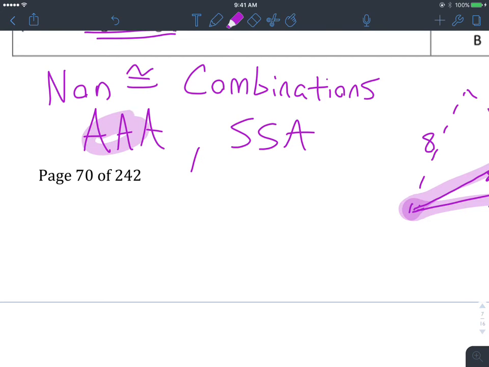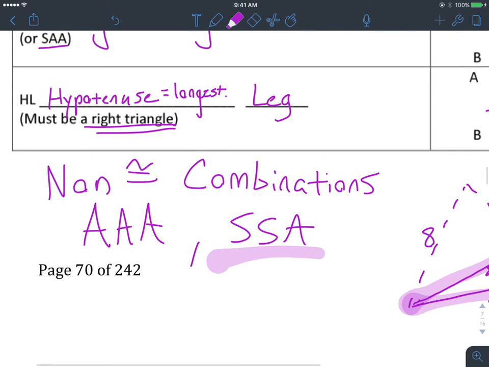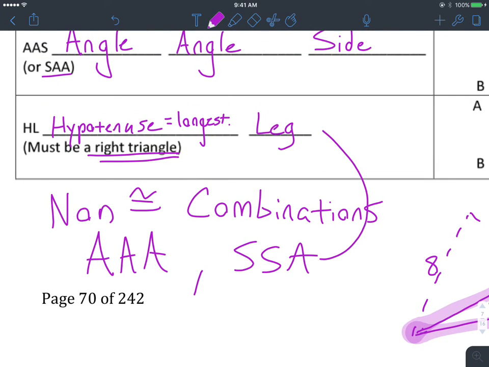Usually you guys are pretty good at remembering angle, angle, angle. The way I remember side, side, angle is if you spell it backwards, you make a bad word, or not an appropriate word in school. So that's my goofy way to remember it. Now, the one thing you need to know here is that hypotenuse leg is an example of side, side, angle, but it's a very specific one.